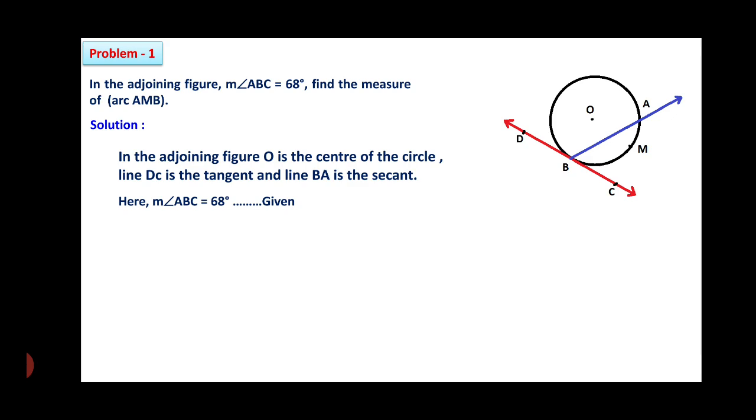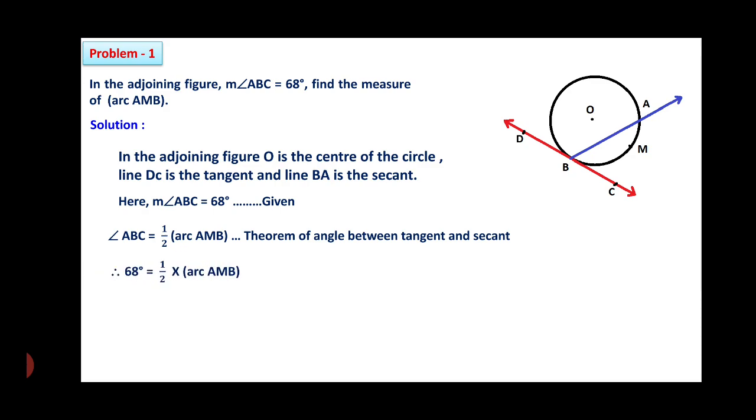Angle ABC is 68, given. Therefore, angle ABC is equal to half into the measurement of arc AMB, by the theorem of angle between tangent and secant. Therefore, 68 degrees is equal to half into arc AMB. Therefore, the measure of arc AMB is equal to 68 into 2, which is 136.